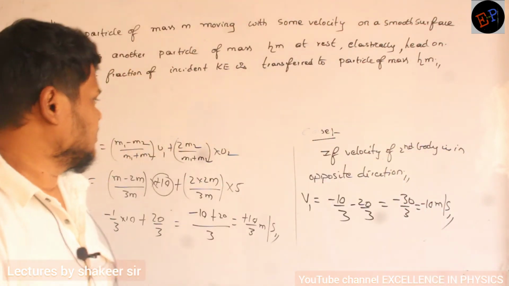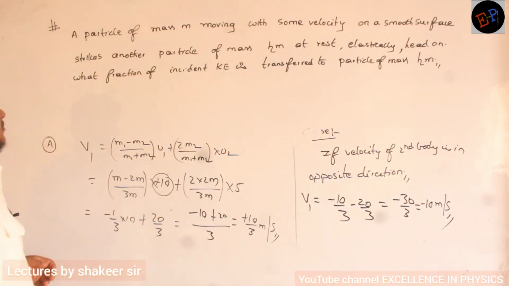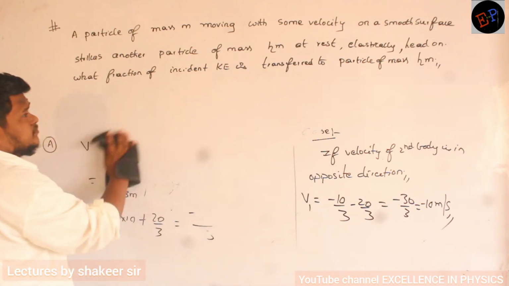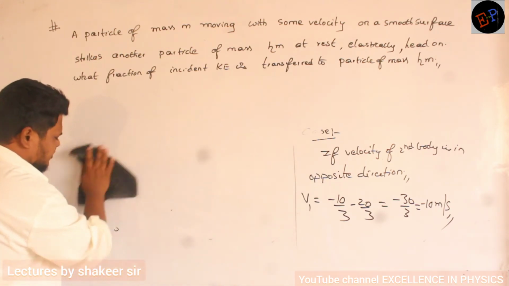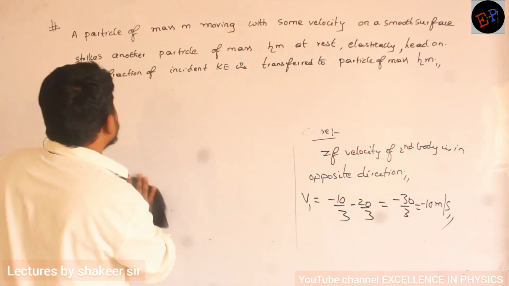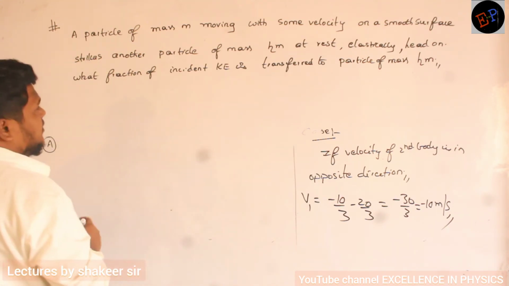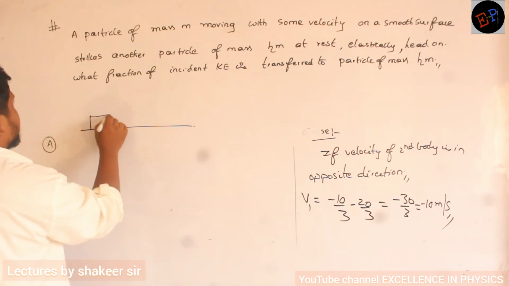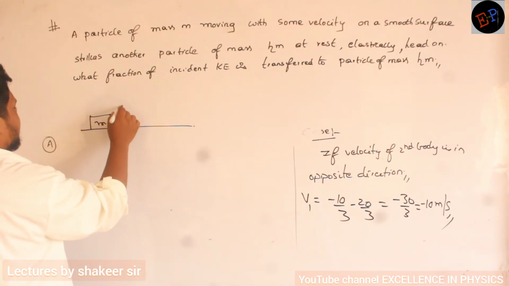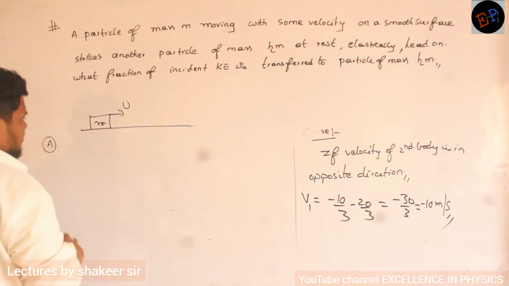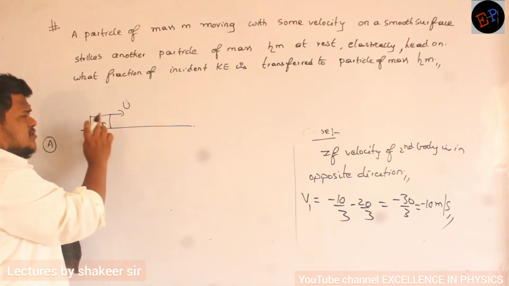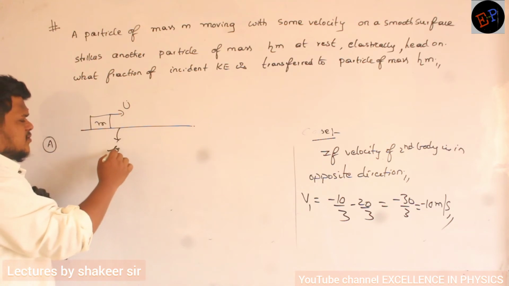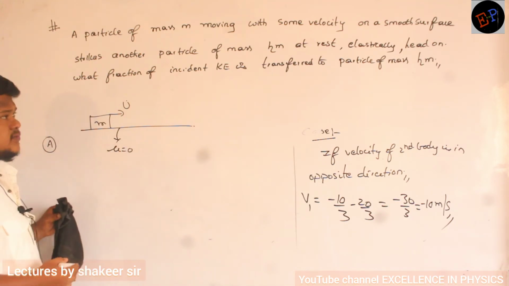Okay, so let us see this question. A particle of mass m moving with some velocity, what is that velocity? It is not given, no? So therefore consider this is a particle of mass m moving with a particular velocity u. It is a smooth surface, so coefficient of friction is 0.